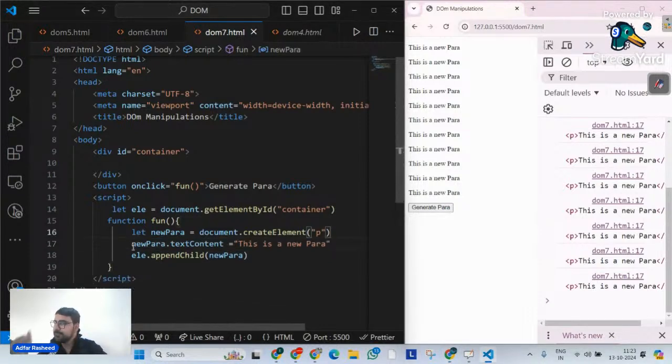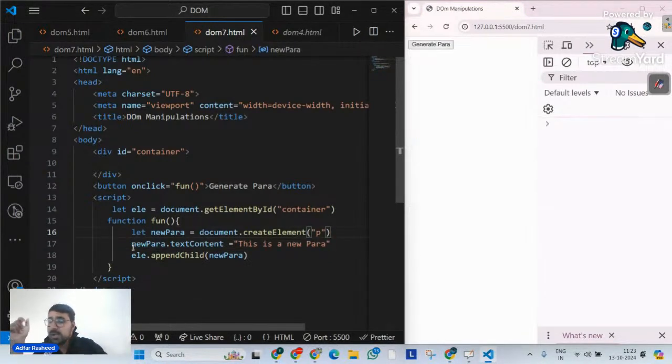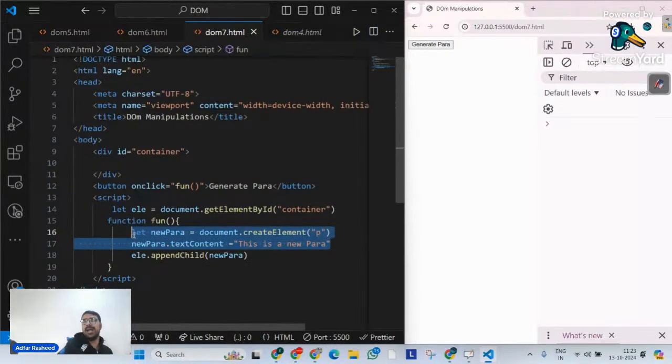Am I clear? So you must append a child there. Unless you target a particular element and make it a part of that, it will not be displayed. And it's quite obvious, because this particular code simply creates an element. That's it. I have not told it where I want to add it. So you have to give it a location in my DOM tree where exactly it has to be added. And that's what I have done over here.